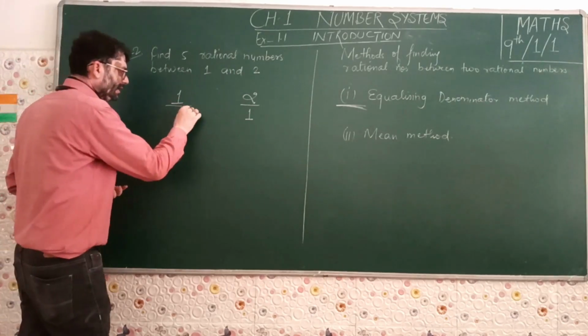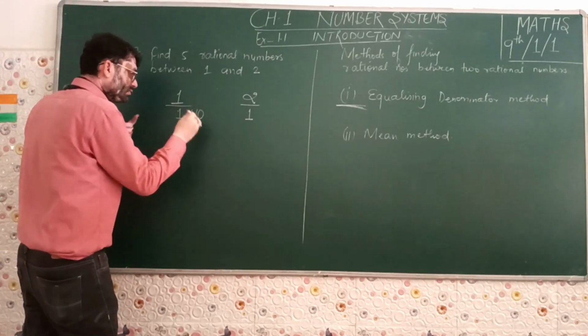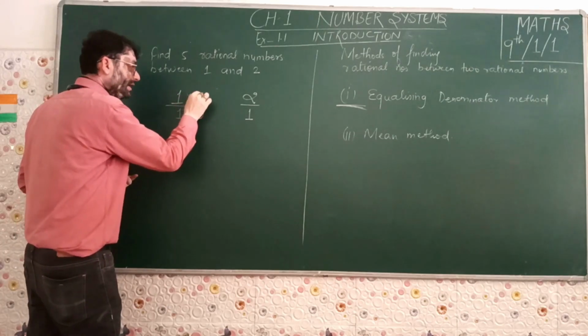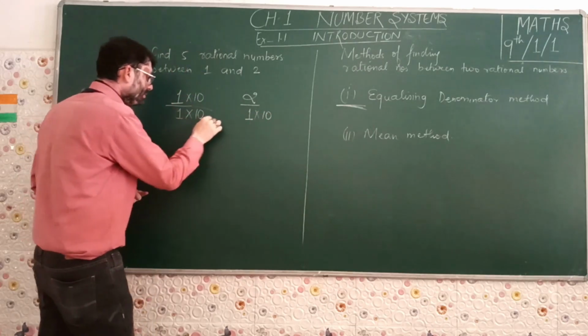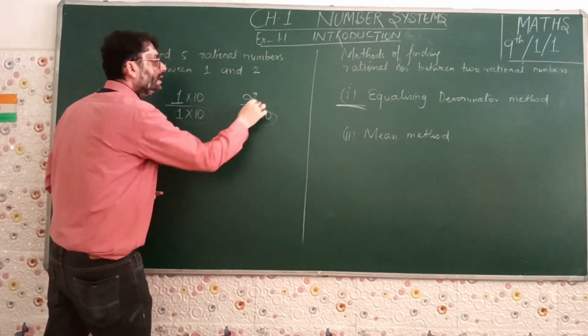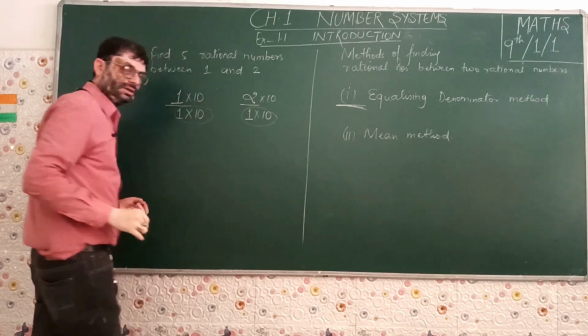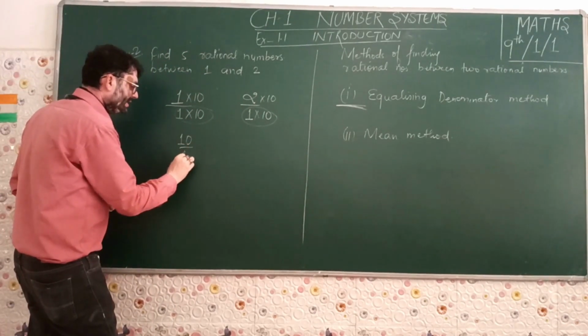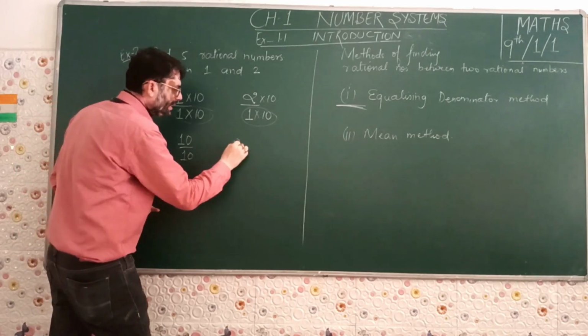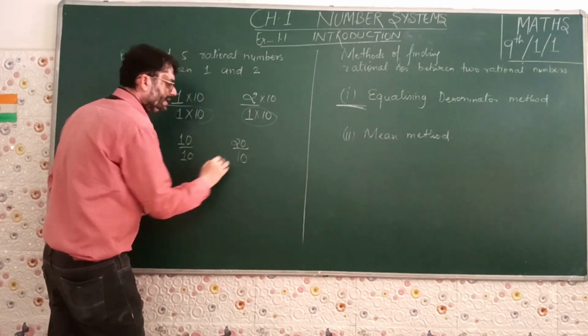I'll be taking 10. So let us multiply it with 10 here. So this 10 should be multiplied here also, in order to keep the denominators equal. Now the numbers become 10 by 10, and 20 by 10.